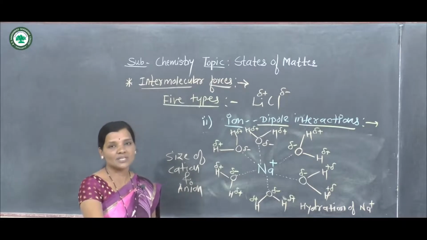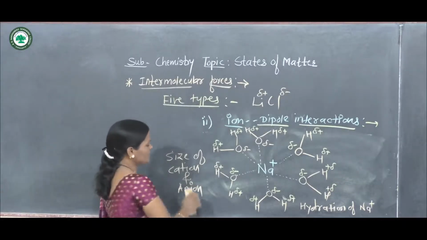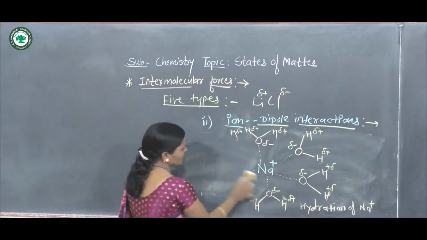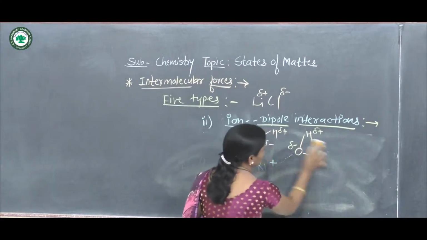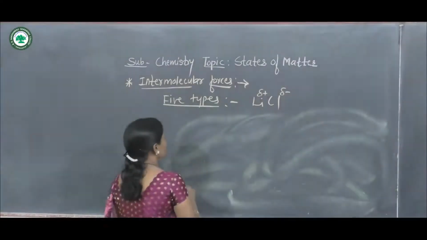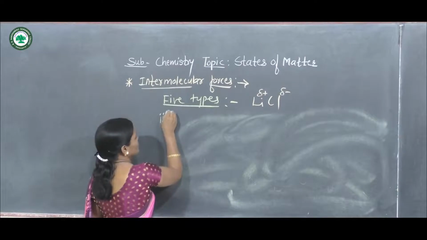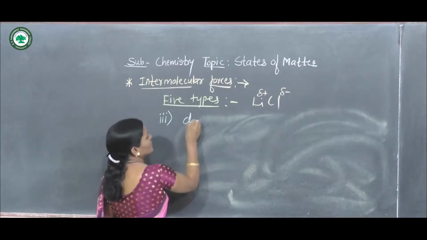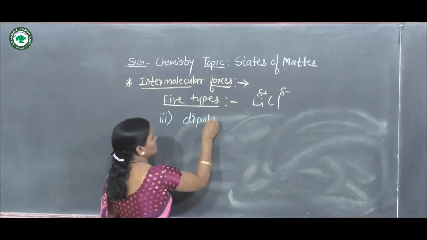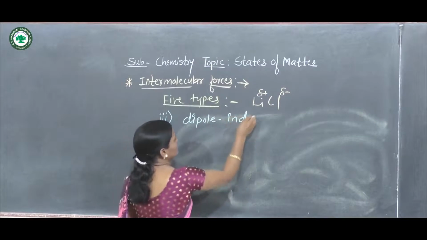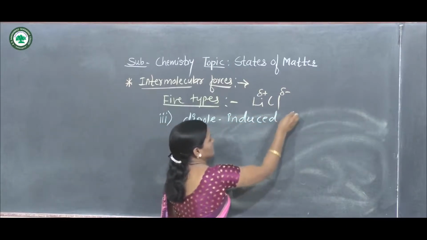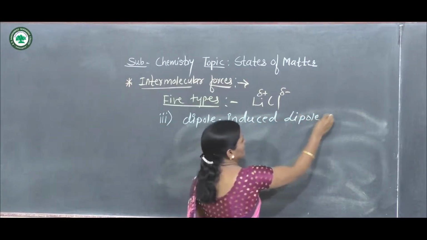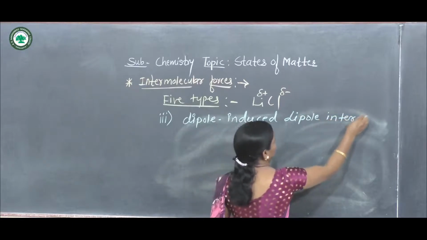So depending upon the size of cation and anion, the strength of interactions is observed. Now let us see the next type of interactions, the third type: dipole induced dipole interactions.